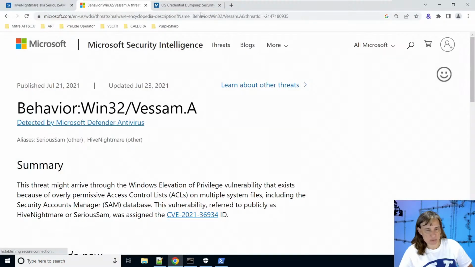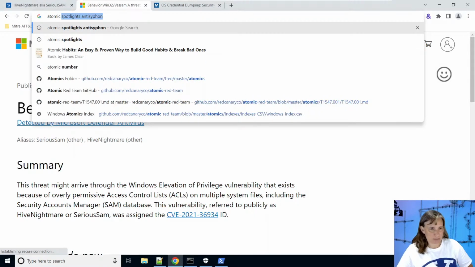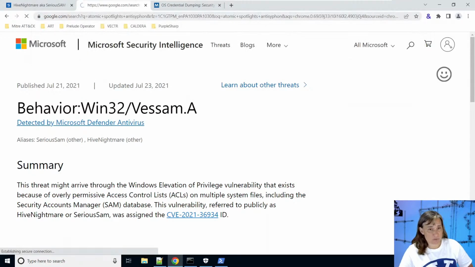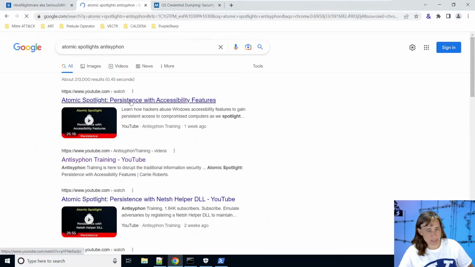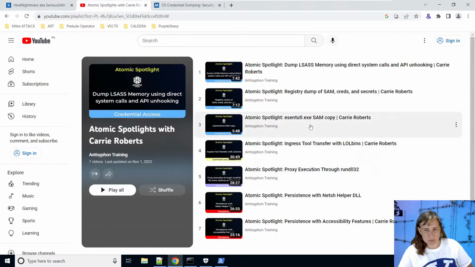If you're interested in those other atomic spotlights, you can Google the atomic spotlights by Antisyphon Training, and you will find my spotlights. Let's go to the Antisyphon YouTube page. We'll go to playlists, and then under atomic spotlights, we'll view the full playlist. So if you're interested in some more examples of dumping password hashes and then using or cracking those hashes, you can check out some of these other videos like video 2 and 3, especially these ones with the blue bar on the bottom, because those apply to the MITRE tactic of credential access.